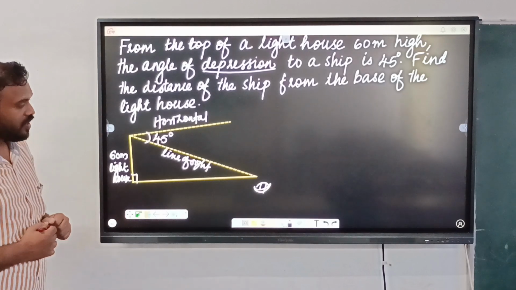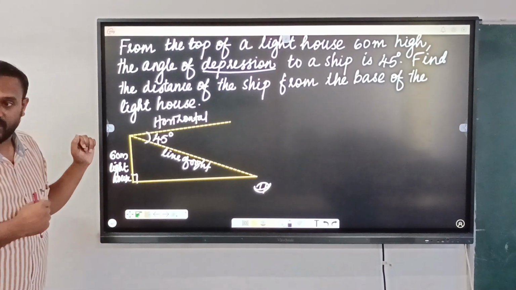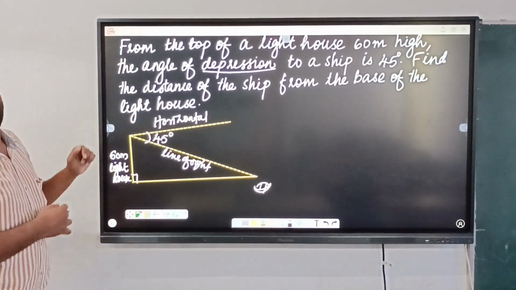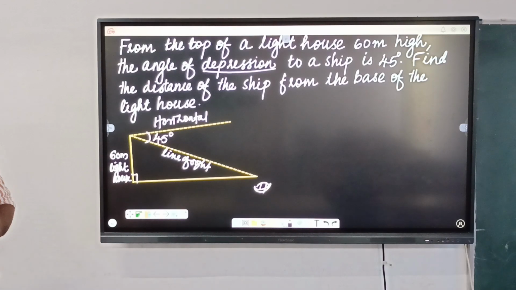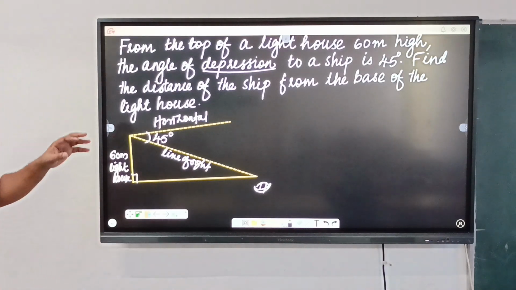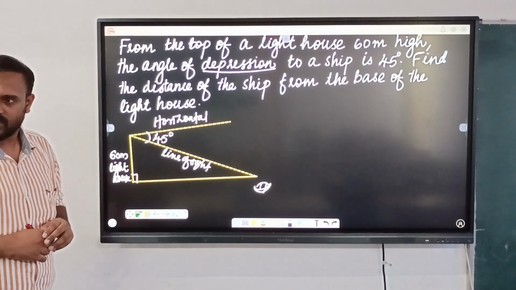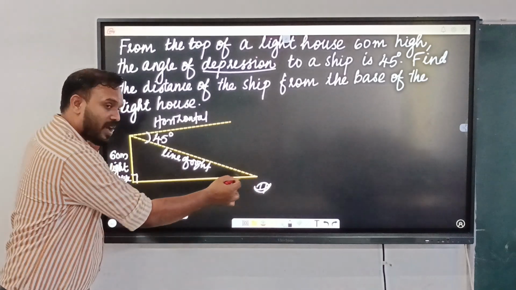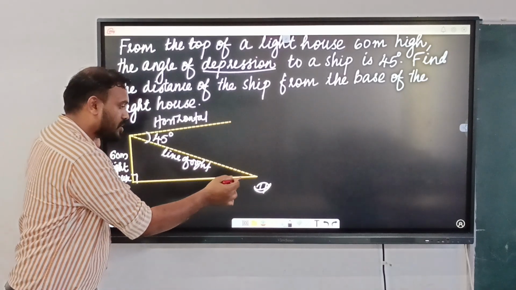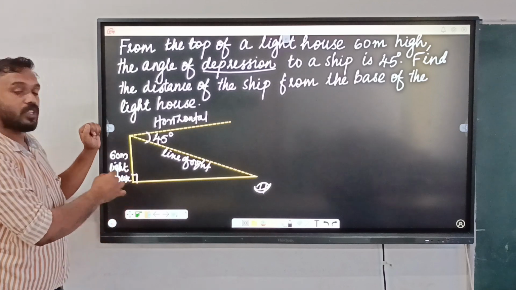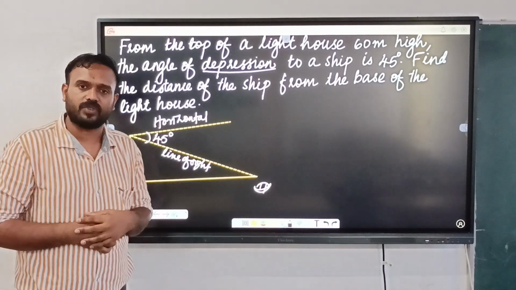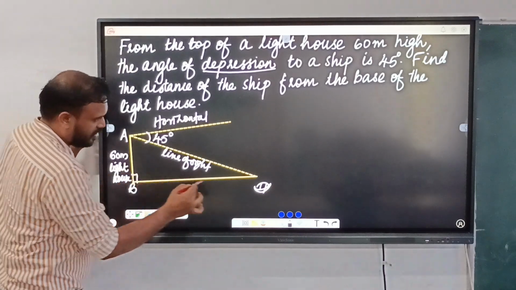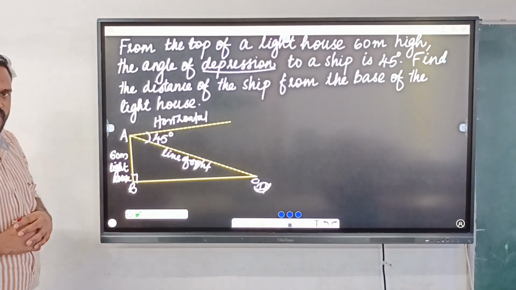So what do we have to find here? What is the distance between the ship and the lighthouse? That's our question, is it? So you can try it. Now you have a little more information about this one. To do this, we should find the distance from the ship to the foot of the lighthouse. How will we find it? We can name it triangle ABC.